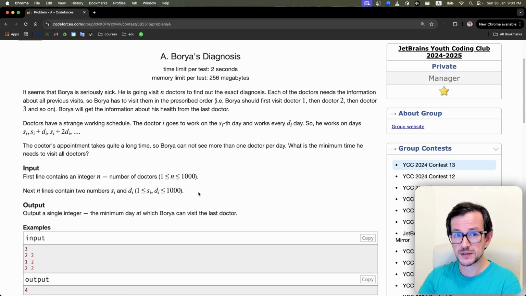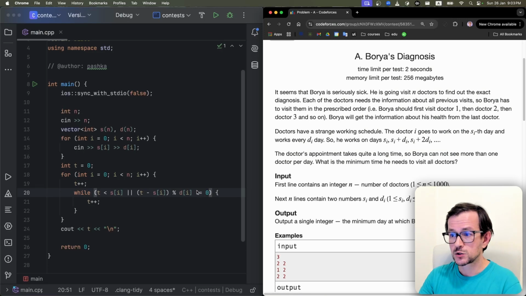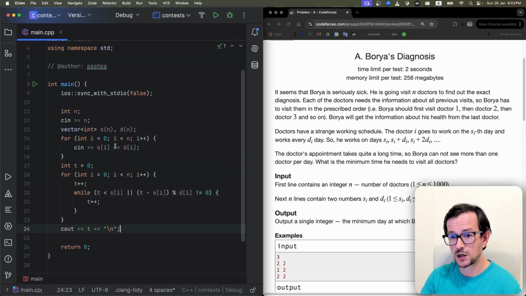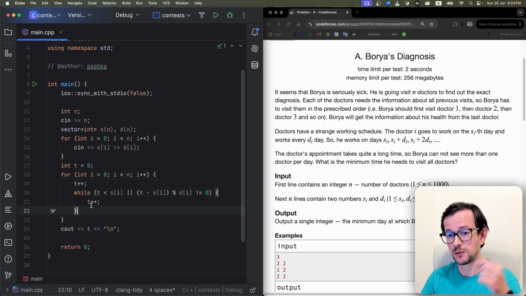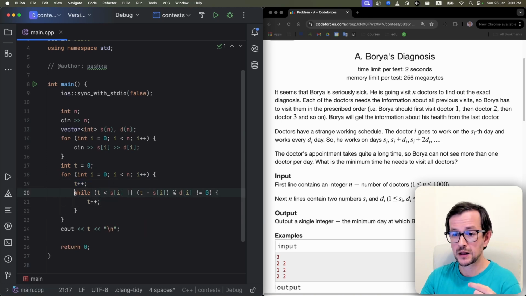So let's look at my solution. So I solve problems like this. I read the data like usual. Here t is my current day. So I iterate over all doctors one by one. For each doctor, I skip one day first, because I need to wait one day before I visit the previous doctor. And then I wait just until the doctor becomes available.